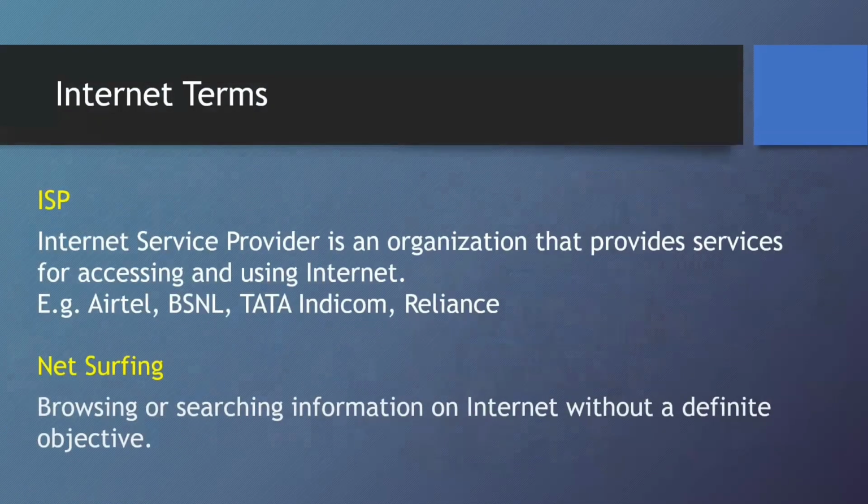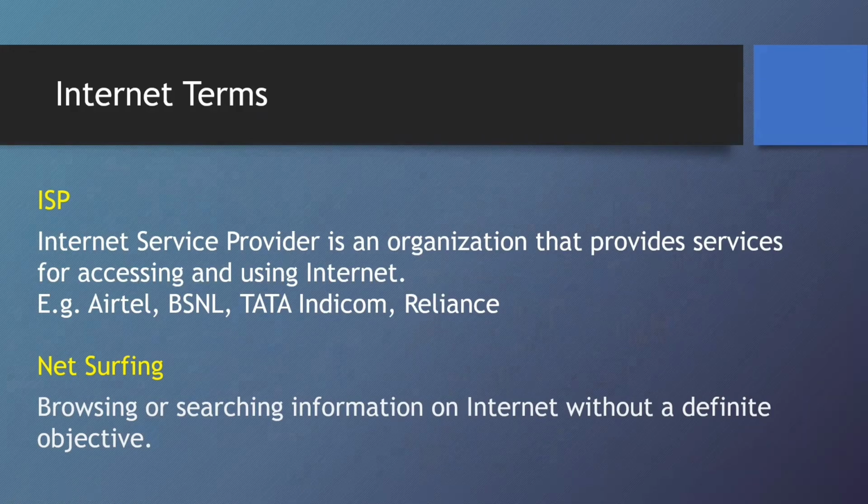Now we have more internet terms. Next one is internet service provider, which we have already discussed. An internet service provider is an organization that provides services for accessing and using the internet. Examples include Airtel, BSNL, Tata Indicom, and Reliance. So these organizations help us to connect to the internet.